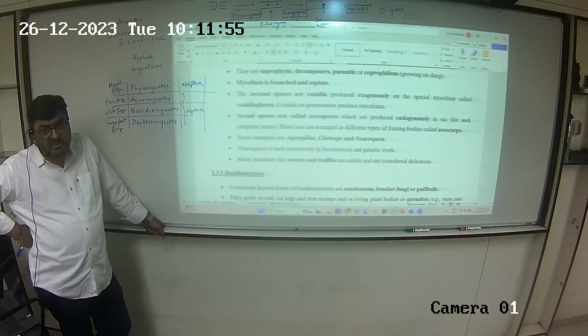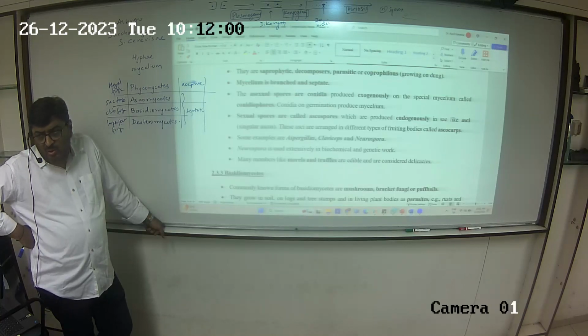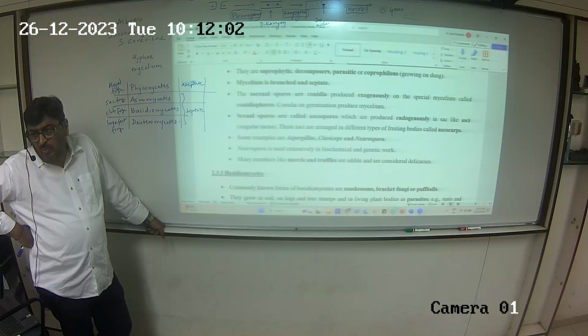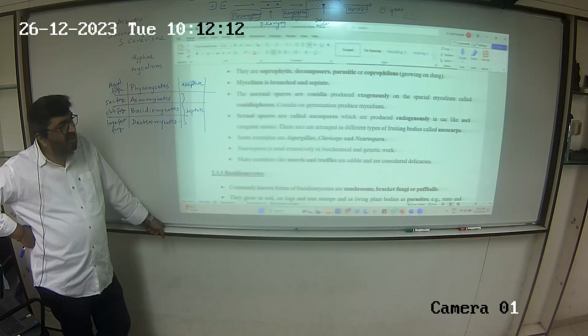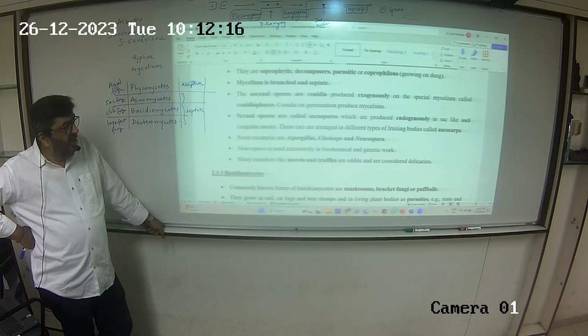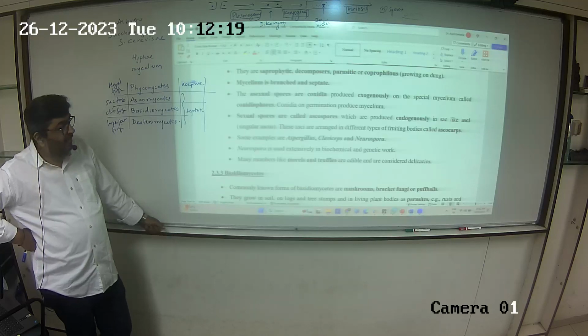Right now we said asexual spores in fungi are conidia, sporangiospores or zoospores. The asexual spores are conidia produced exogenously on special mycelium called conidiophores. Conidia on germination will produce mycelium.